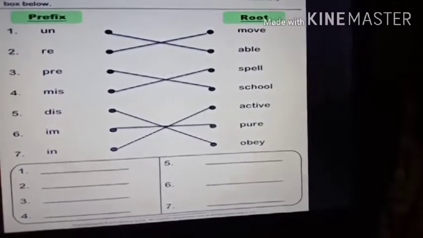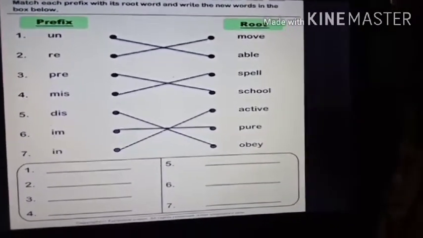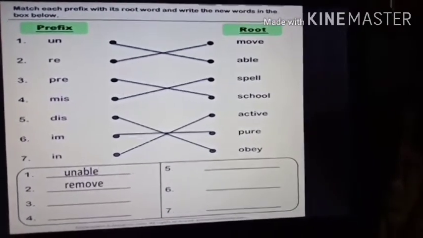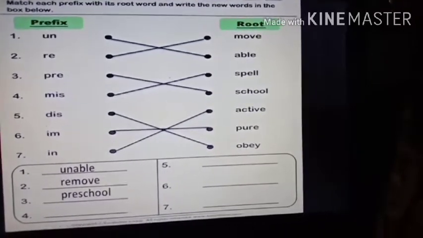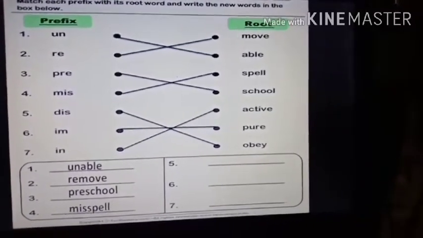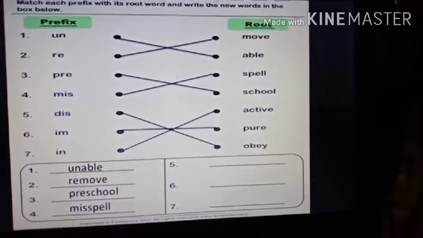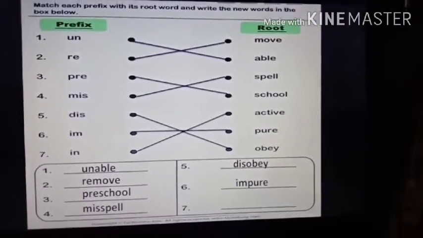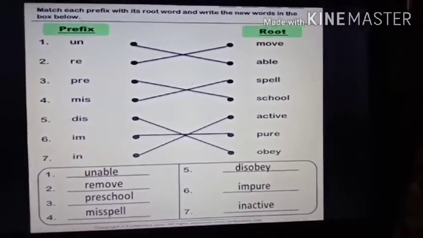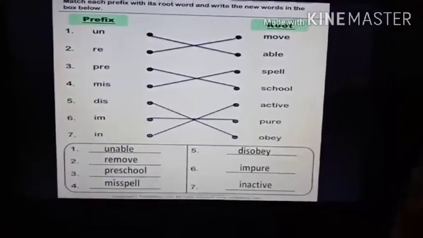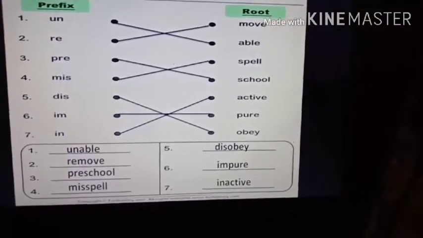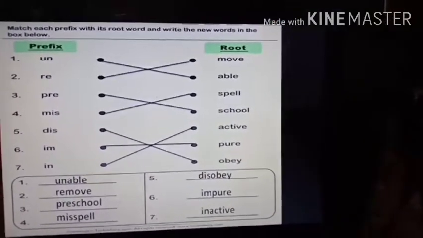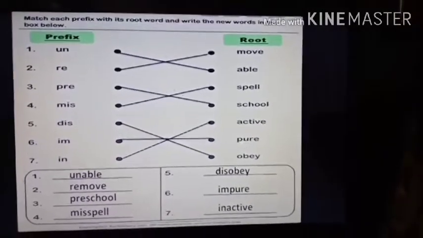Now we only have to write the newly formed words below. So the first new word that was formed was unable. Then the second word which was formed was remove. Then the third one was preschool. Then the fourth one was misspell. Then the fifth one was disobey. Sixth one was impure, and the last one was inactive. Okay students, so you have seen that we have formed new words by adding the prefixes. Okay, so this activity was only to make you more clear with the idea of the topic.